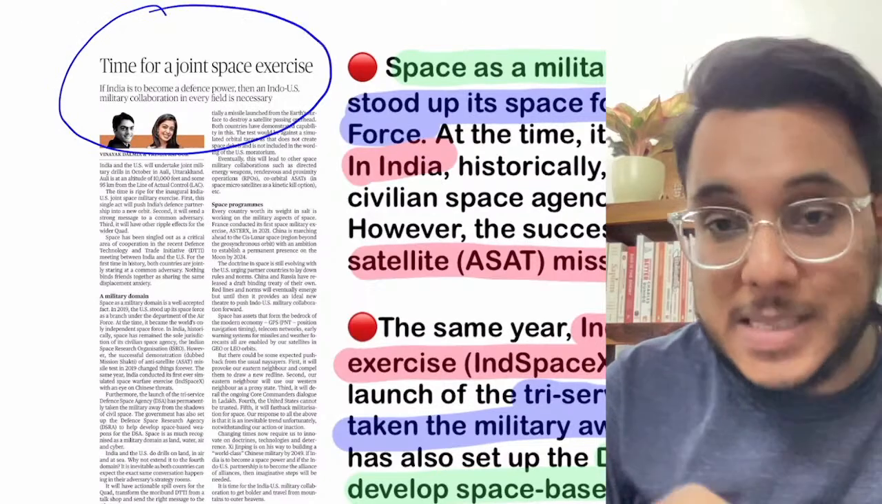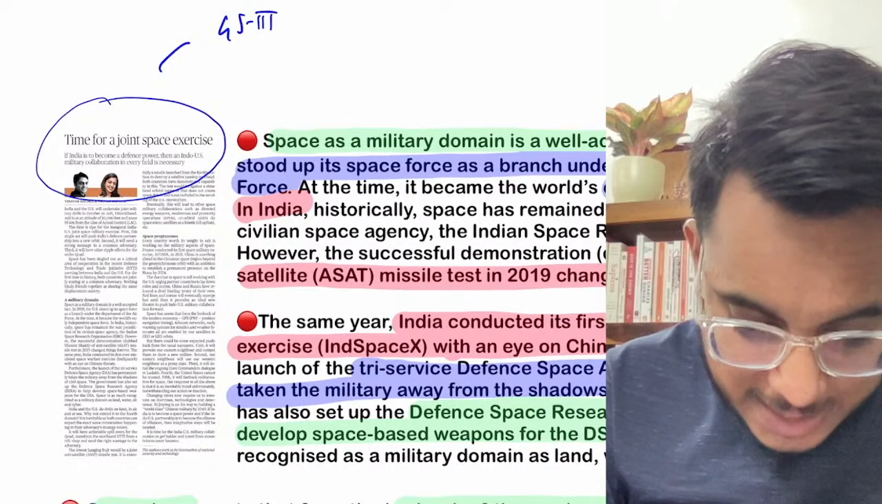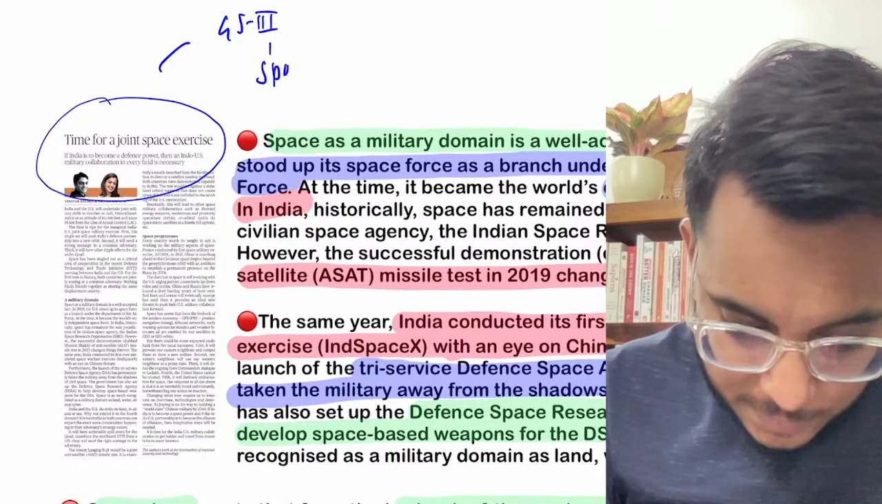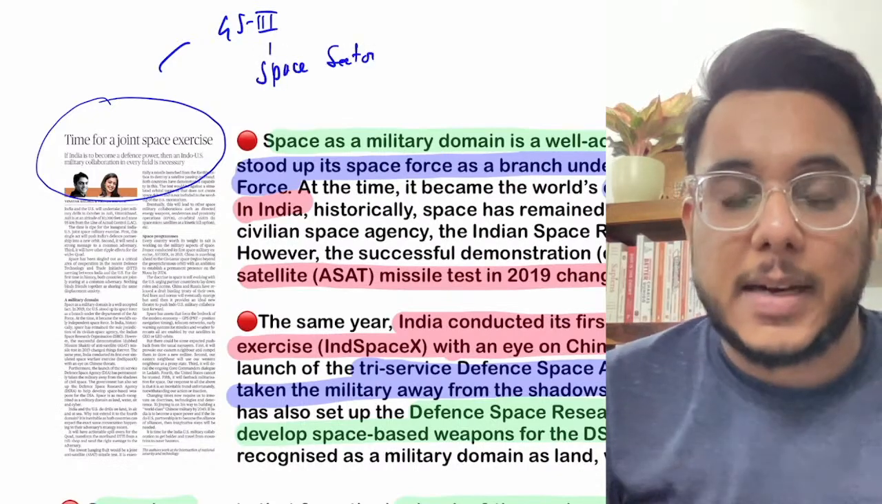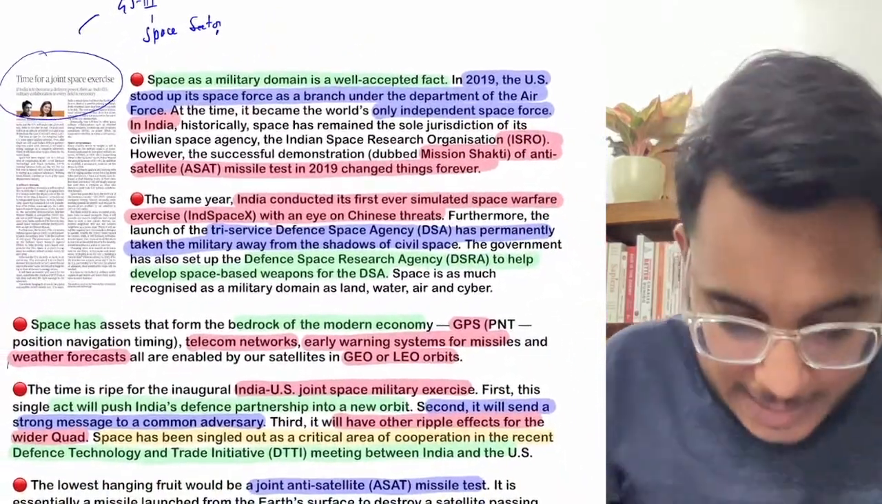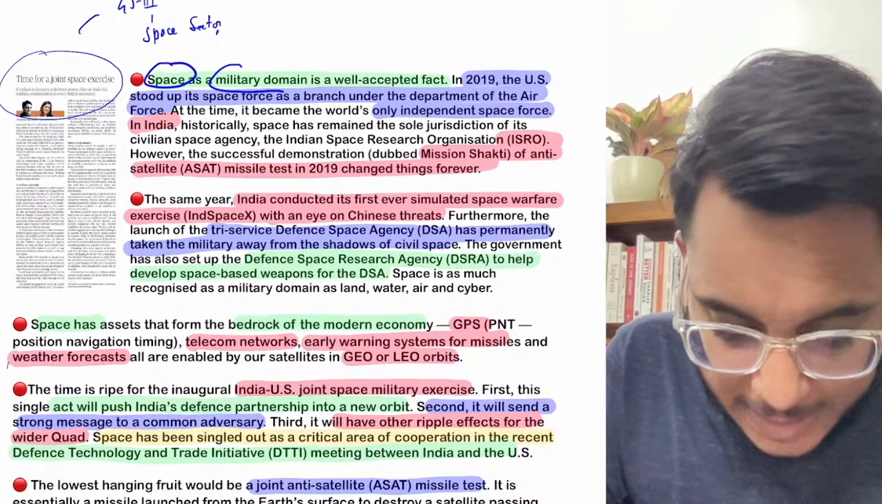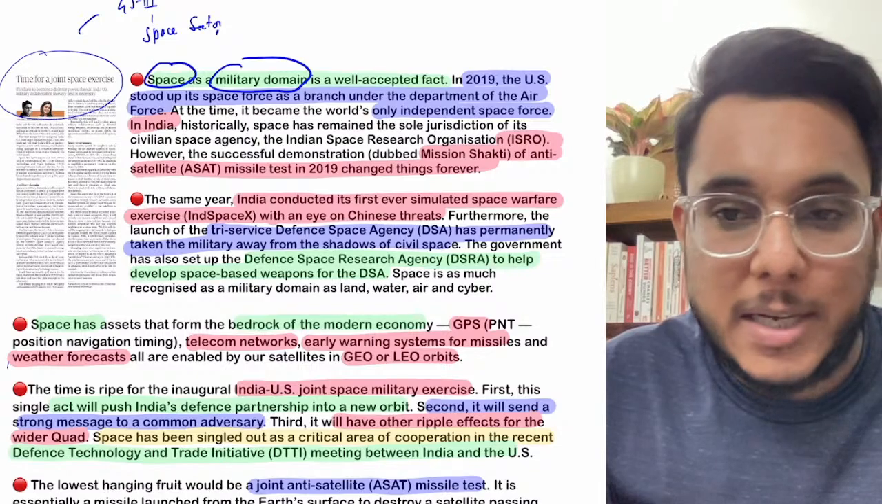Time for a joint space exercise. Now this article is with respect to GS paper number 3, the space sector. Basically the article says this: understand that space is developing as a military domain.